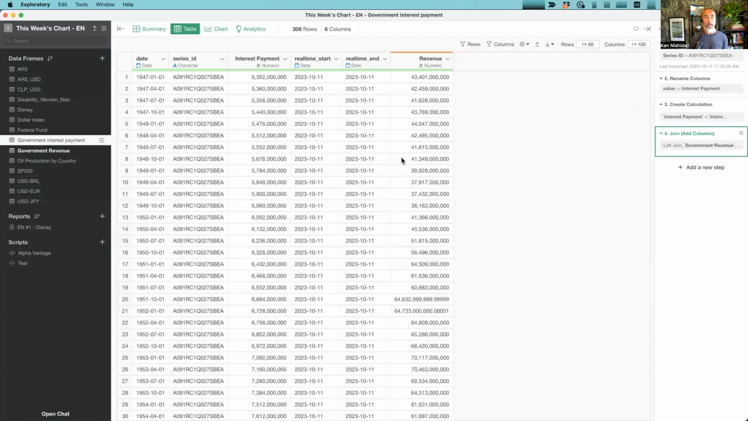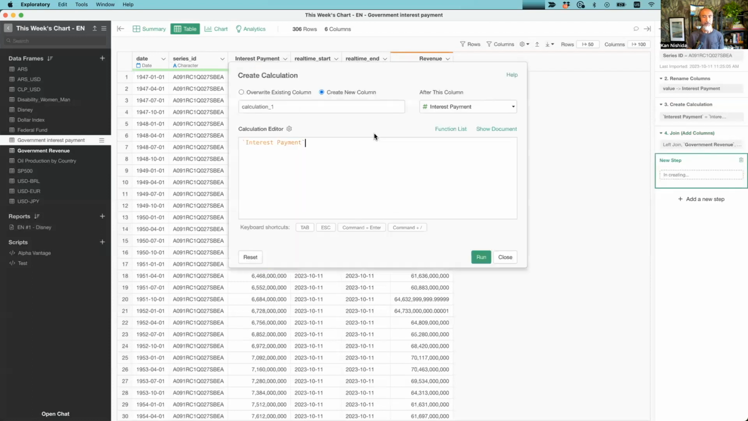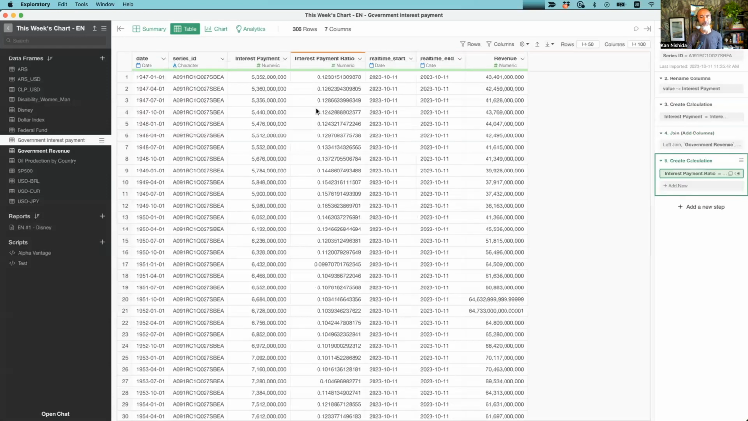Because once we get these two columns, I can click either way, any column is fine. I'm going to use the interest payment column drop-down menu, and then create calculation. What I want to do is divide by revenue. This is going to be the ratio of interest payment against the revenue. Then create, let's say, interest payment ratio, and click OK.